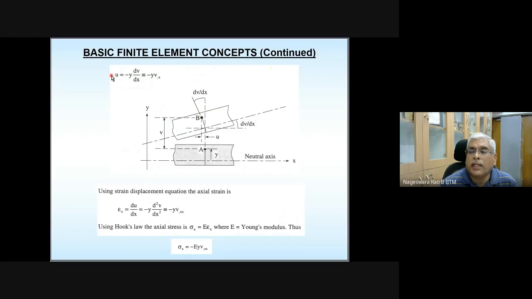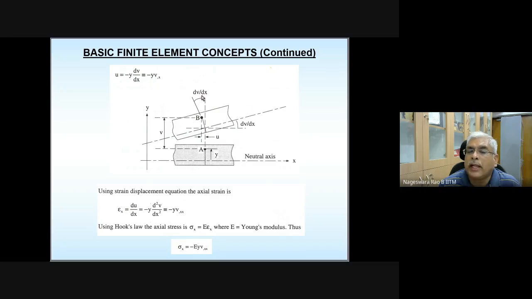So I got the displacement in the horizontal direction, the strain that is developed because of the displacement, and the stress that is developed because of the displacement. And please note that this strain is going to act in the x direction. That means it's a normal strain.